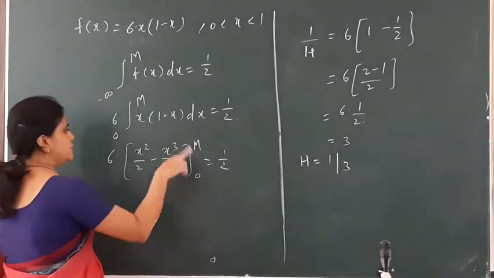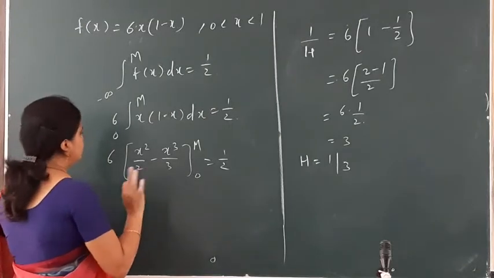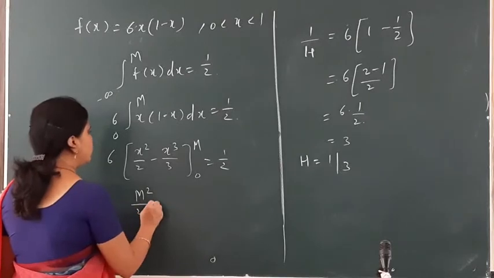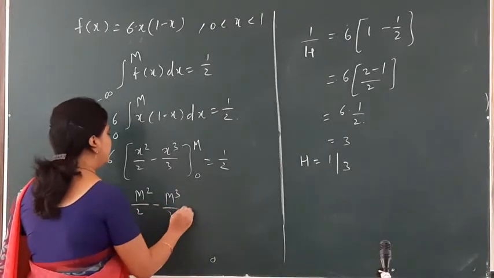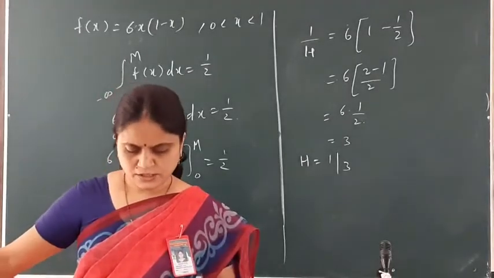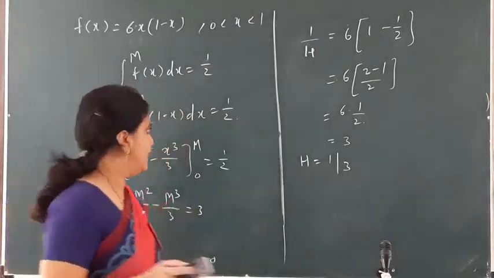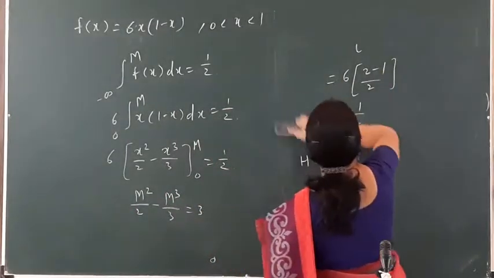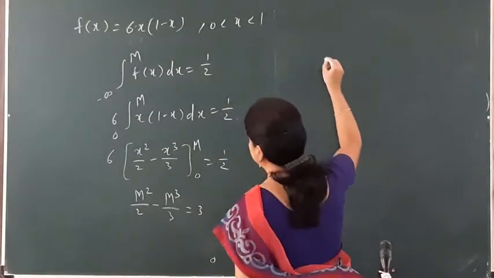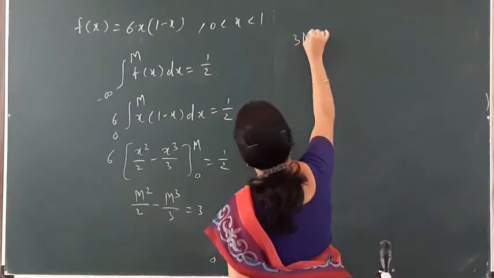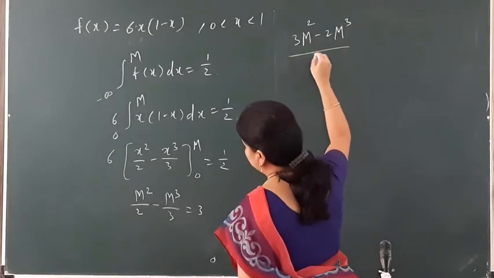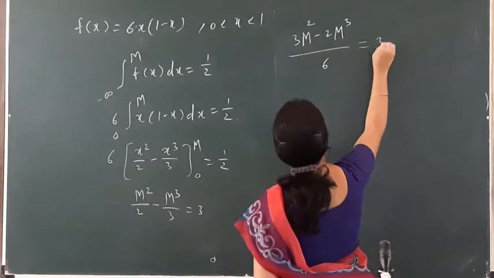If 6 is transferred over there, it gives me 3. So it comes as m square by 2 minus m cube by 3 is equal to 3. This can now be simplified as (3m square minus 2m cube) upon 6 is equal to 3.